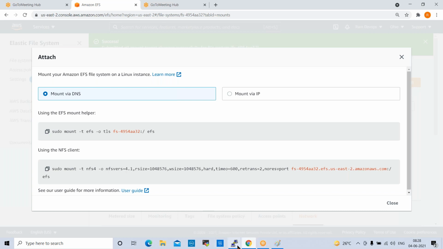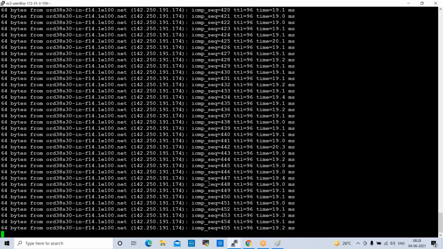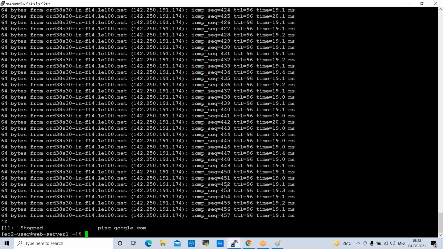Before mounting, let us go to servers. Control Z to stop this. And here we need to create one folder, the EFS folder. So sudo mkdir. mkdir is the command to create a folder. In the Linux session, we'll discuss these commands, don't worry about it. So sudo mkdir space /EFS. I'm creating the EFS folder here. Okay, enter.